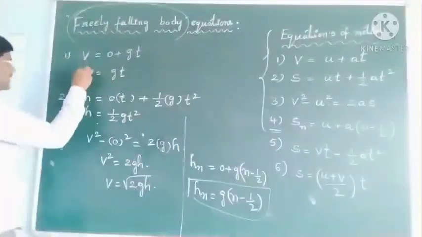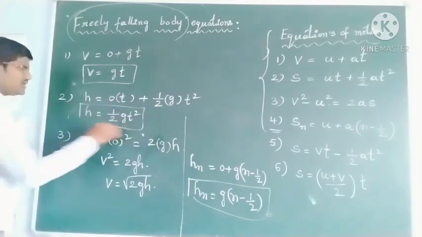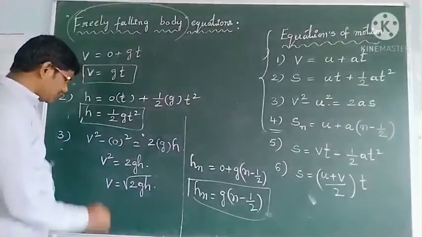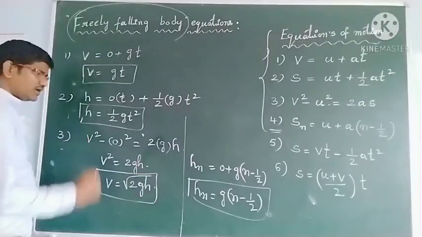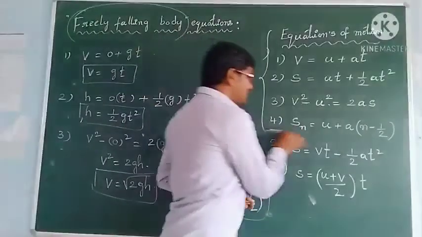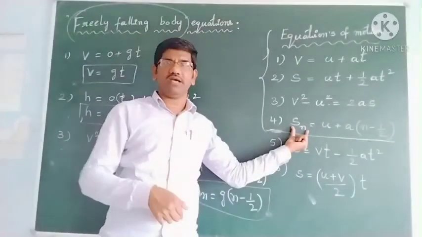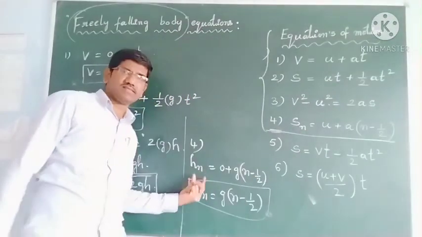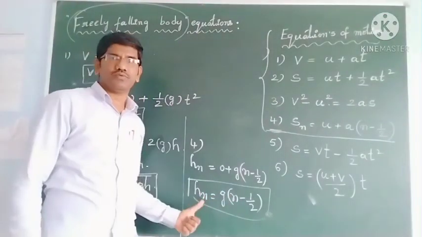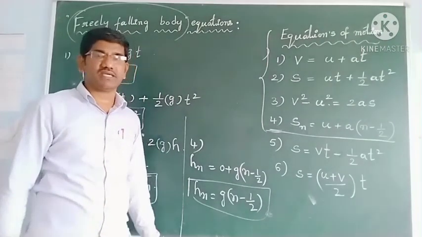The first equation gets transformed like this, v is equal to gt, and the second equation h is equal to half gt square, and the third equation v is equal to root over 2gh, and the fourth equation Sn, which means displacement, for a freely falling object will be height fallen in the nth second, Hn is equal to g into n minus 1 by 2. So this is the height fallen in the nth second.